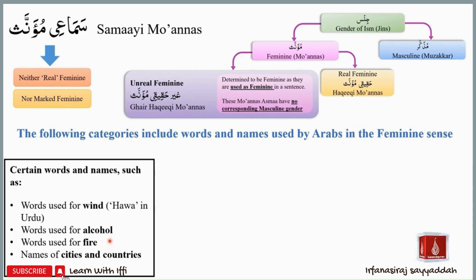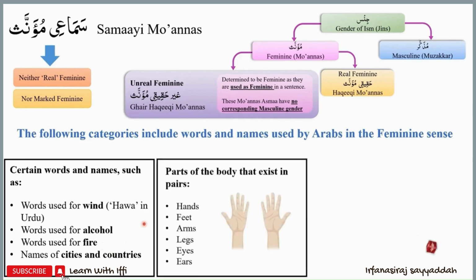So whenever we see the word nar in the Arabic text or in a sentence, we will know that that word is being used in the feminine sense because it is an example of a samai muannas ism. The next category is that of parts of body that exist in pairs. For example, hands, feet, arms, legs, eyes, and ears.